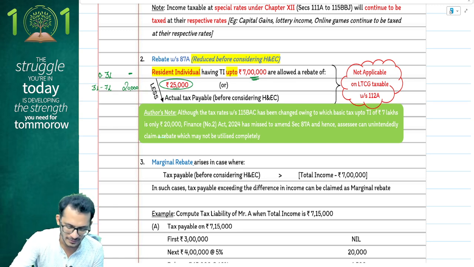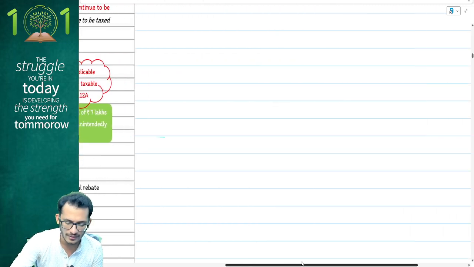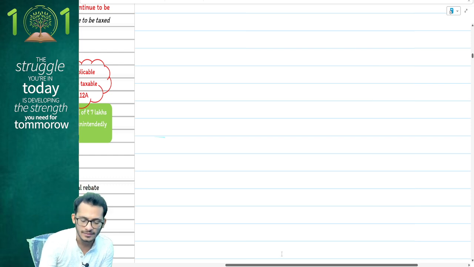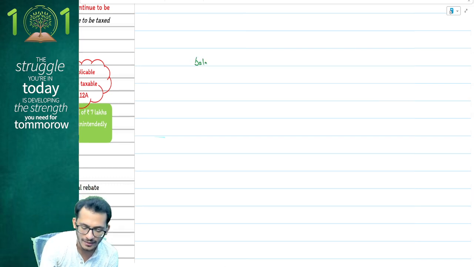Very simple. Take an example where I tell you that this year your incomes are as follows. You had a salary of, let's say, 3,60,000, and then you had a 112 asset which you sold post 23rd July, of, let's say, another 2 lakhs. Now, in all ideal scenarios, your income becomes 5,60,000.